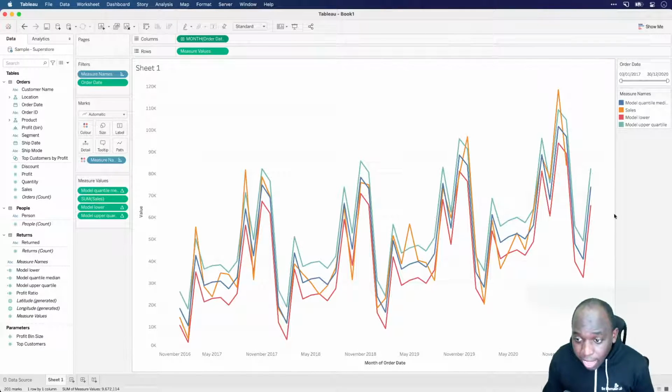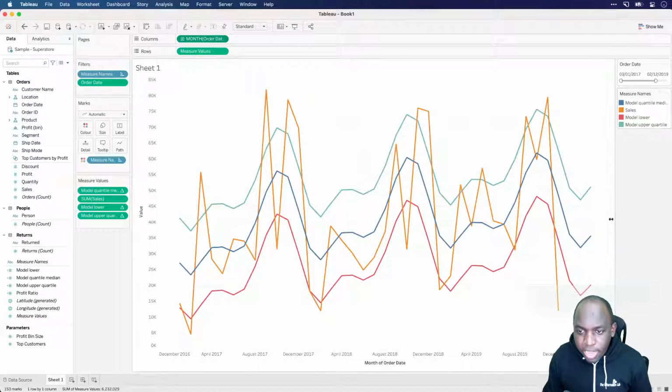It is still extrapolating into the future, but it's doing a much better job than the previous one, because it's able to notice a level of seasonality. Remember, the upper quartile is this top one here, and the lower quartile is this red one, and the blue one is the median predictive value.